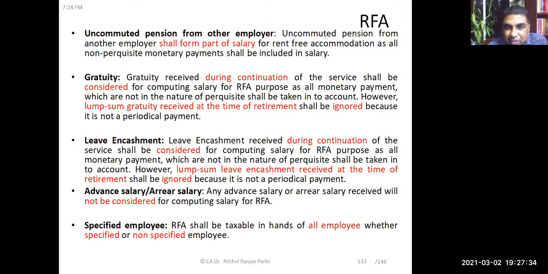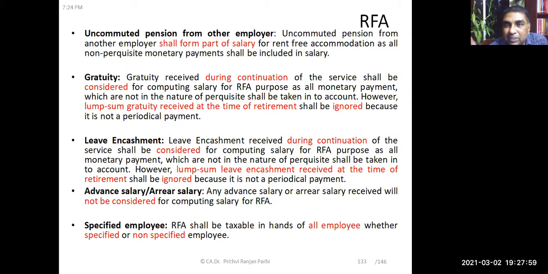Advance salary and arrears of salary received will not be considered for computing rent-free accommodation. If somebody has received salary in advance or arrears of salary, then for valuation of rent-free accommodation for that particular period, only that relevant period's salary shall be taken. Advance salary and arrears of salary shall not be considered.